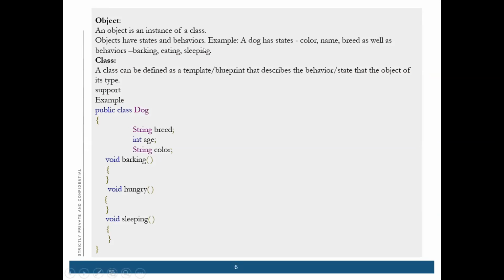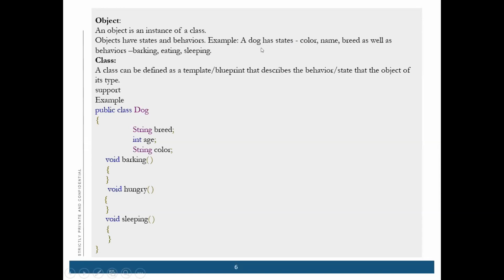I will give you a real world example to make you understand what an object is. For example, suppose there is a dog. A dog has a state, which is color, name, and breed. That becomes the state of the dog, and the behavior is like barking, eating, sleeping. So these are all the behaviors.